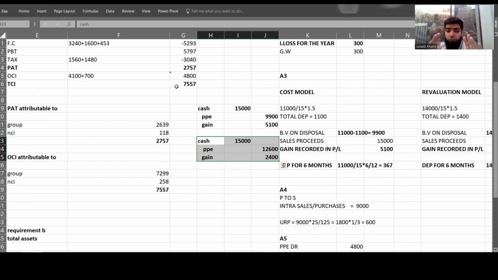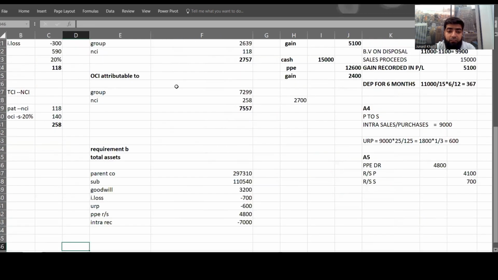that is the entry that should be recorded. Now, the subsidiary company has disposed of or removed their assets with the amount of 9,900. Please listen to me very carefully. Although the property, plant and equipment should have been disposed of or removed from the balance sheet with the amount of 12,600, it means there's a difference, and the difference amount is 2,700, which means the assets of a subsidiary company are overstated. It means the asset, are you listening to my point? It means the asset of a subsidiary company is overstated.